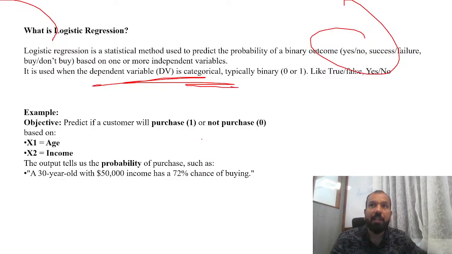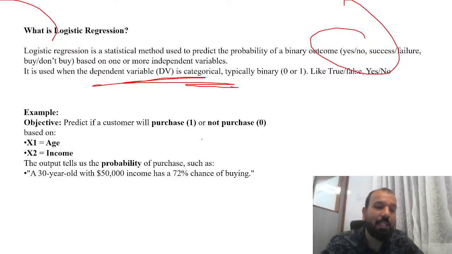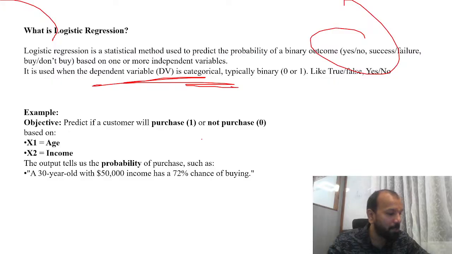Whenever your dependent variable is in dichotomous categories, we have only two options, like yes or no. I'll be interpreting how to interpret the SPSS output in the next slide. So you just need to understand how to apply the logistic regression.